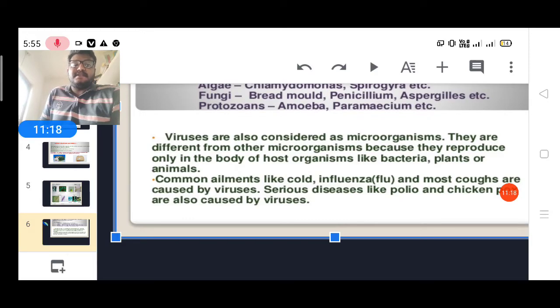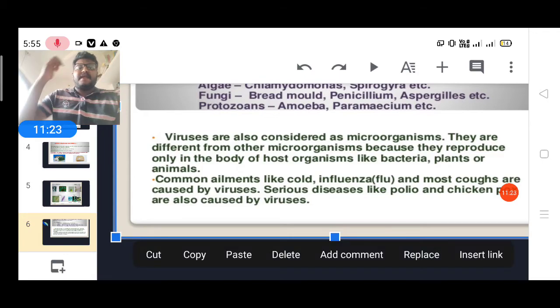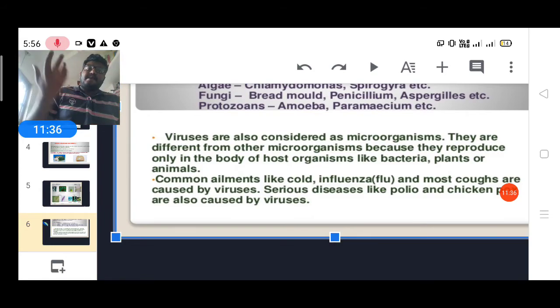There is a group of diseases. Okay, viral diseases are there. In plants, tobacco plants have TMV, tobacco mosaic virus. Okay, and polio and chickenpox are also viral diseases. Some diseases, like amoebic dysentery and malaria, are protozoan diseases. Some of them are bacterial diseases. Some of them are viral diseases.